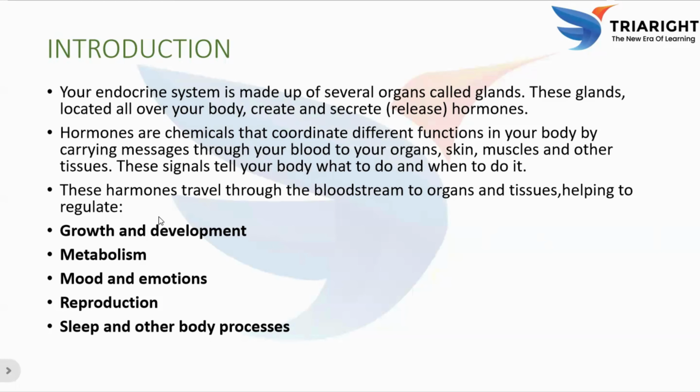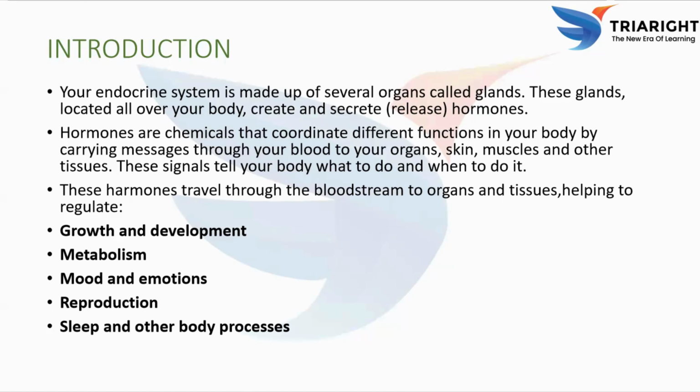Growth and development: how your body grows and matures. Metabolism, the second function, means how your body uses food and energy. Mood and emotions: how you feel and how you react. Reproduction: controlling puberty, sexual function and also fertility. Sleep and other body processes, like your sleep cycle and internal clock. In a simple way, the endocrine system is like your body's messaging system.